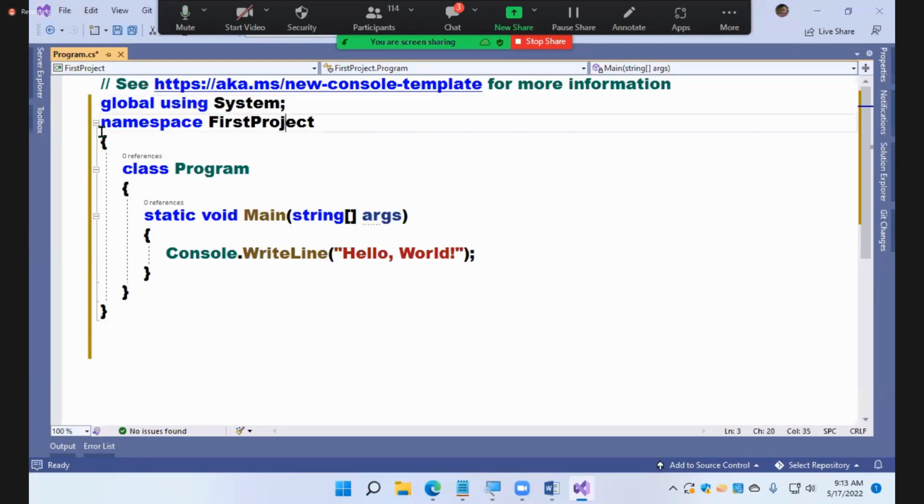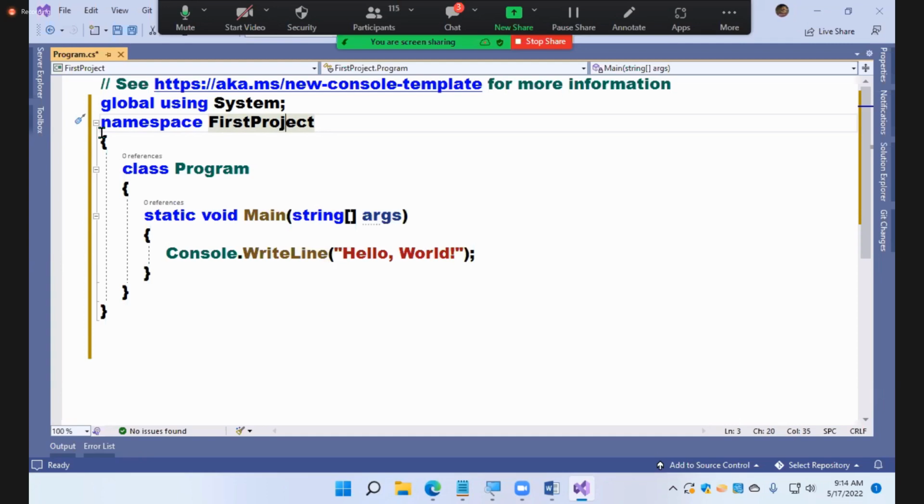Global using system. Now, in the rest of the classes, I don't require to say using system again. Straight away, I can write Console.WriteLine. Are you clearer or not?